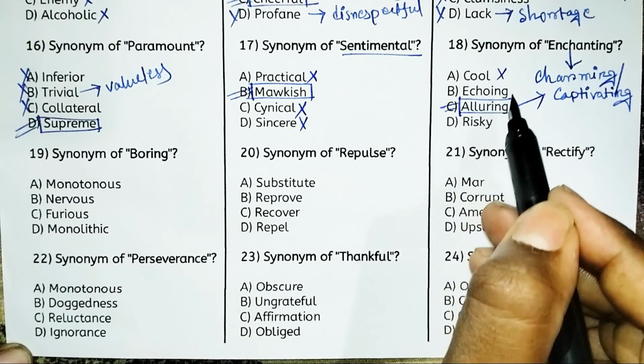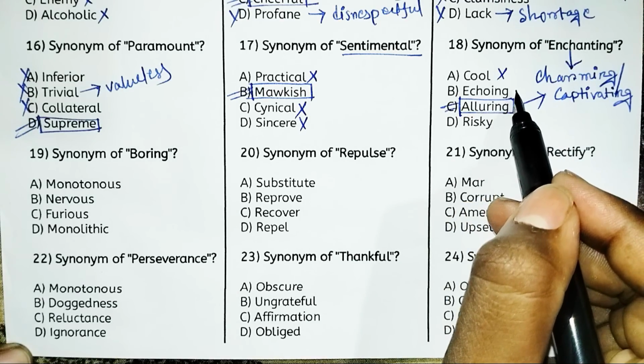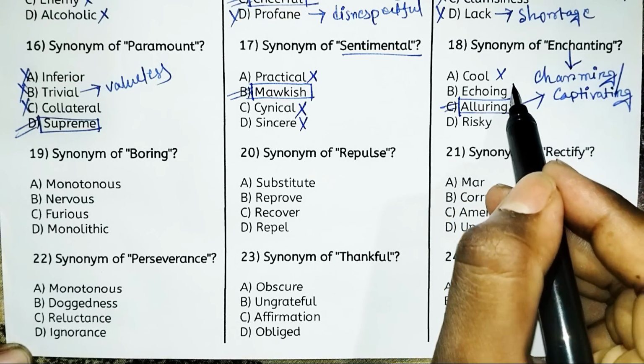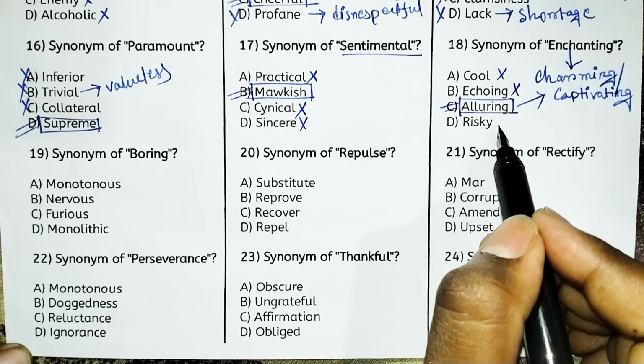Cool is not the right answer. Echoing means repeated sound, so repeated sound is not appropriate. And risky is totally inappropriate in this regard. So we have to eliminate option D also.